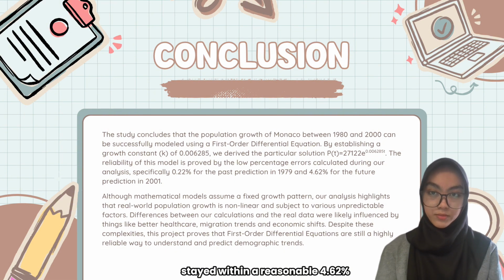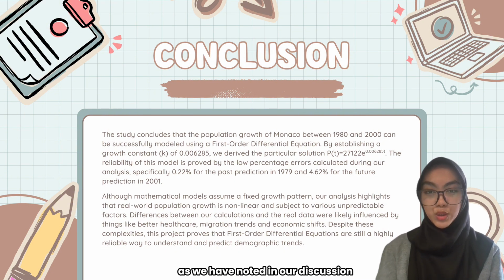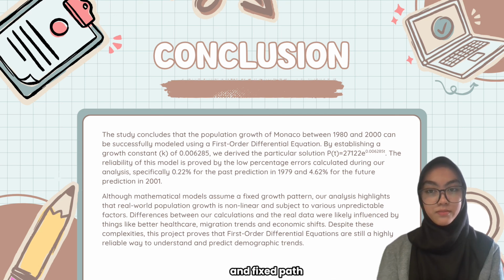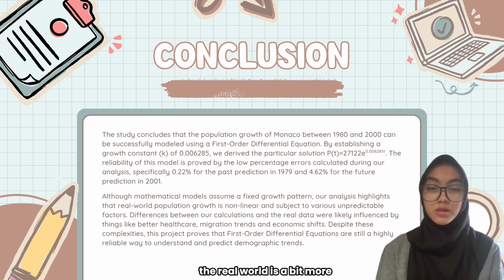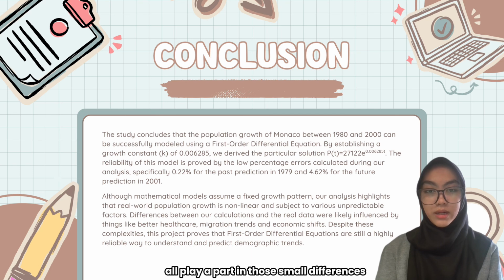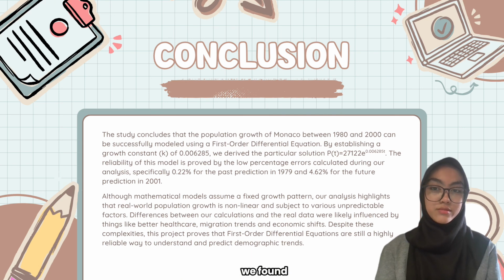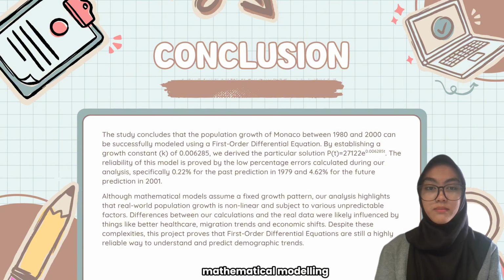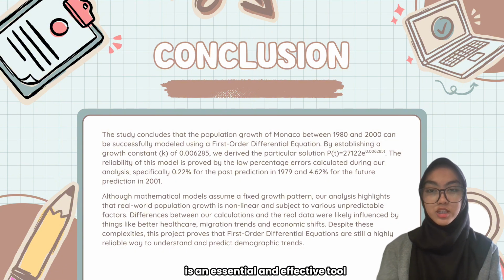reasonable 4.62%. As we have noted in our discussion, maths sometimes assumes a very steady and fixed path. However, the real world is a bit more unpredictable than that. Things like better healthcare, migration, and the economy all play a part in those small differences we found. Despite these variations, our project proves that mathematical modeling is an essential and effective tool for understanding and forecasting demographic patterns.